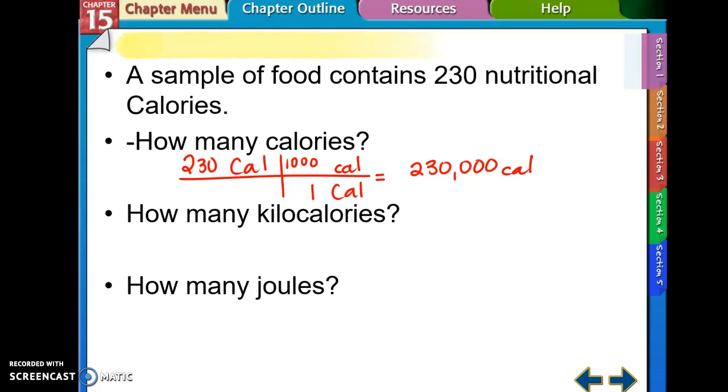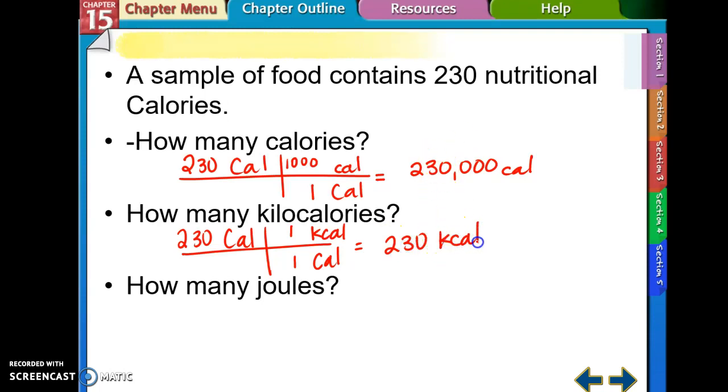If I wanted to know how many kilocalories there were, well, I would think back, and they are equal to each other. So the answer would be 230 kilocalories.